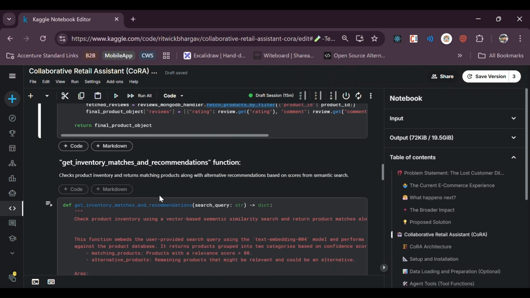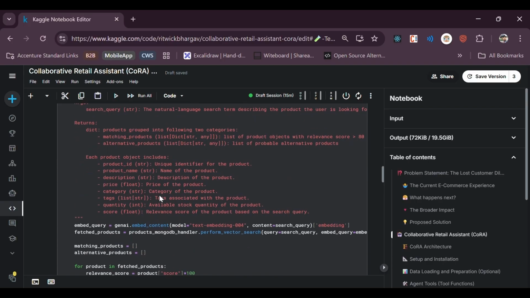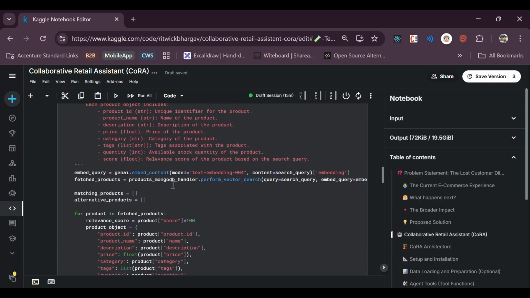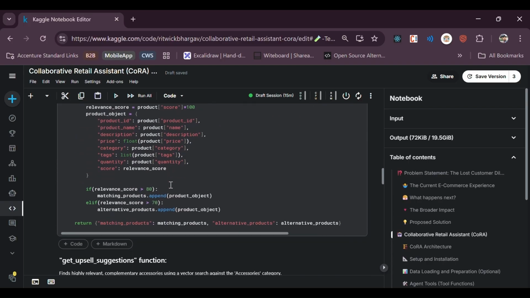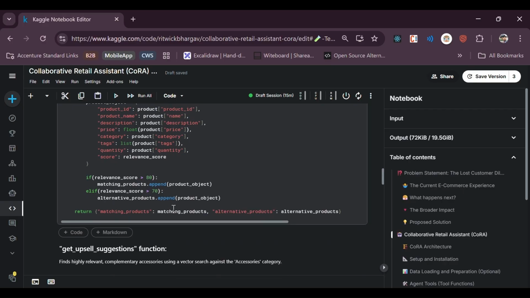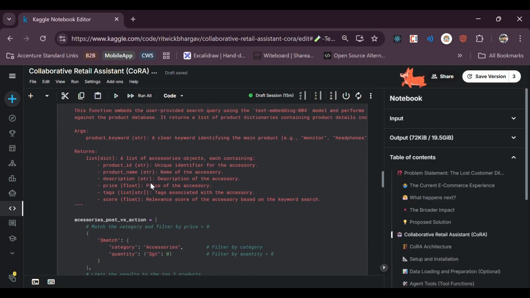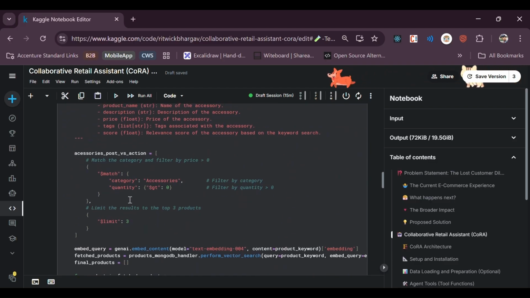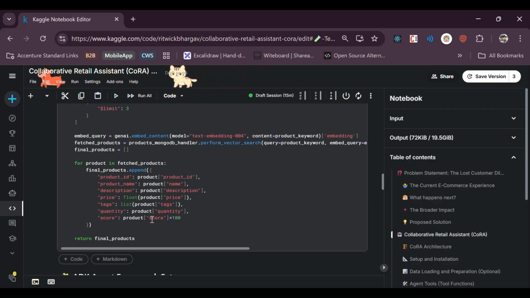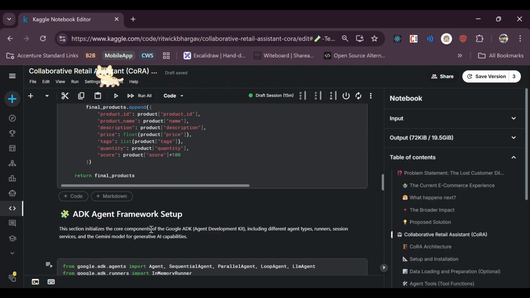Then we have get inventory matches and recommendations. Here again, the same thing: the vector search happens and we check the score. If it's more than 80, it goes to the matching product. If it's more than 70, it goes to the alternative products. Finally, we have upsell suggestions. Here additionally we have added a filter where the quantity is more than 0 and the category is accessories, and we are limiting it to 3. This is configurable, so we can change it as well. And finally we return that response.